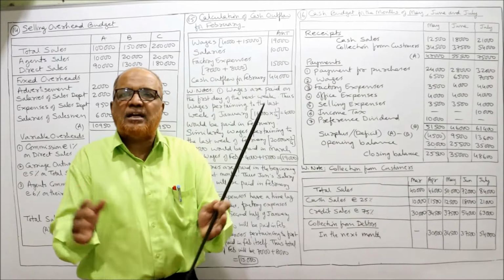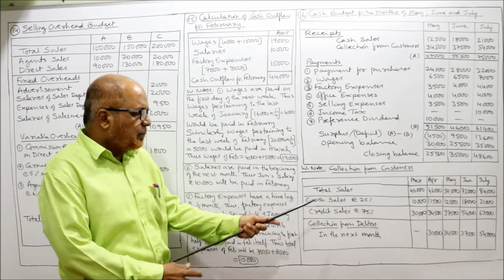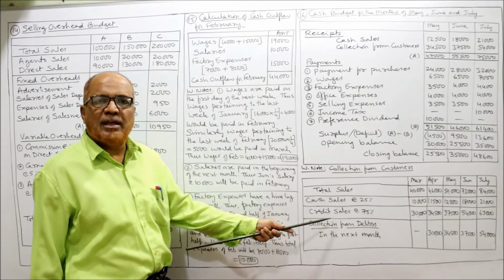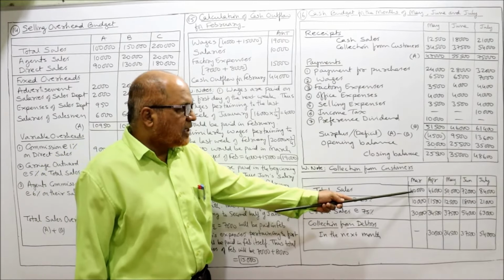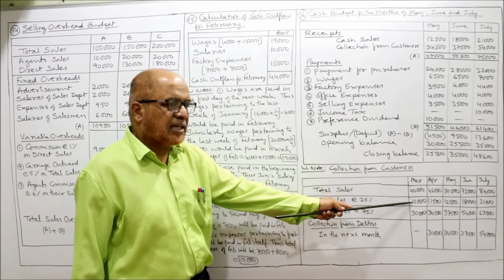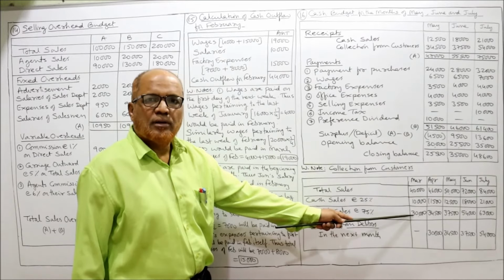Now I'll bifurcate the sales into cash sales and credit sales. 25% are cash sales, remaining 75% are credit sales. So 40,000 into 25%, 10,000. 40,000 into 75%, 30,000.